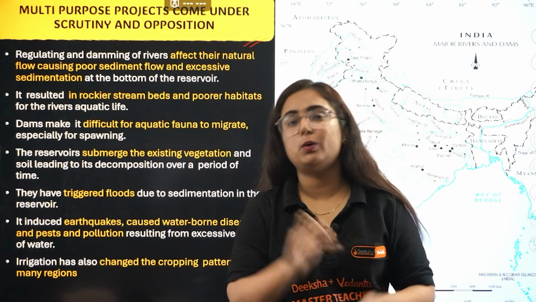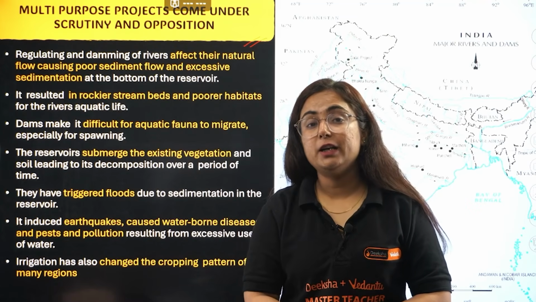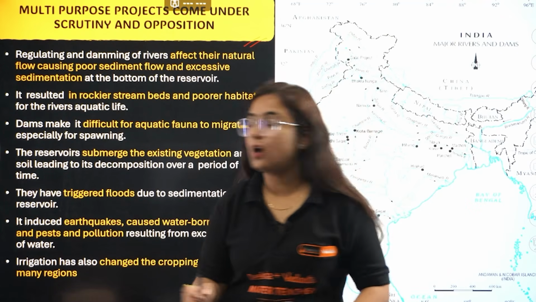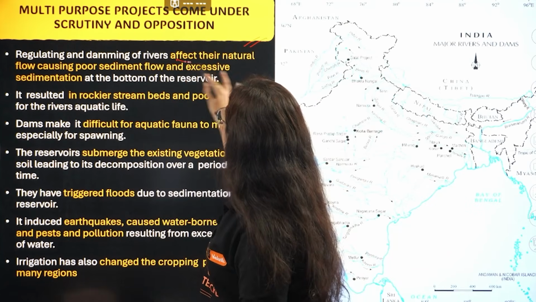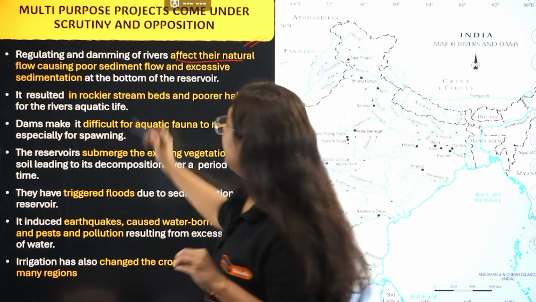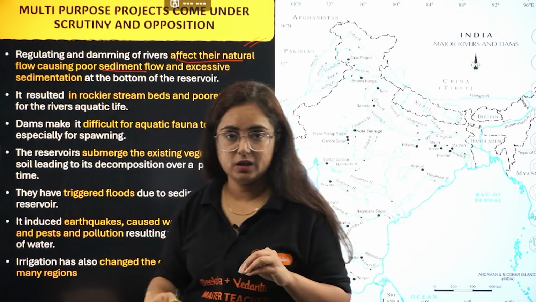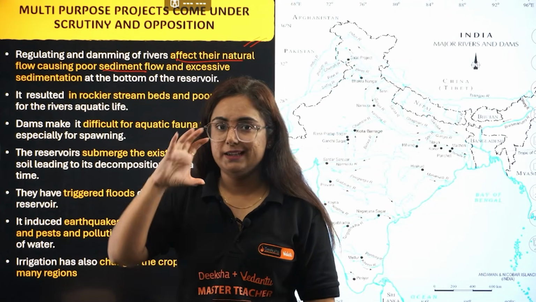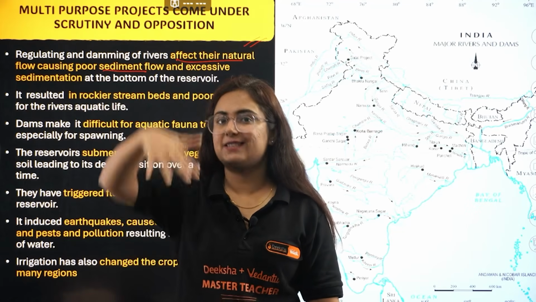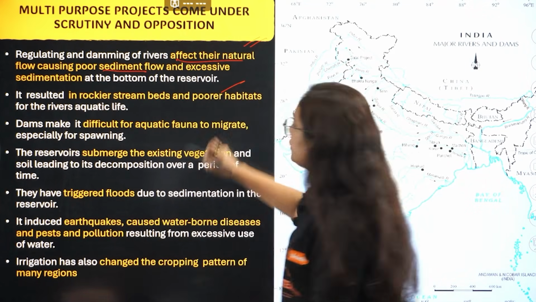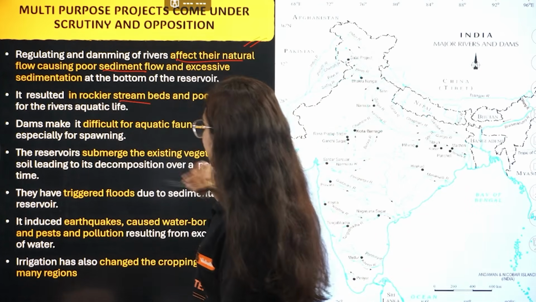They are not even following that. They were made to store the excess water. Now they are causing floods. Why? Because beta, they affect the natural flow of river. Now what is happening? Poor sedimentation. Sediments were depositing at the base of the river. Depth was decreasing. The excess water was coming out, causing flood. Okay. So it resulted in rockier stream.